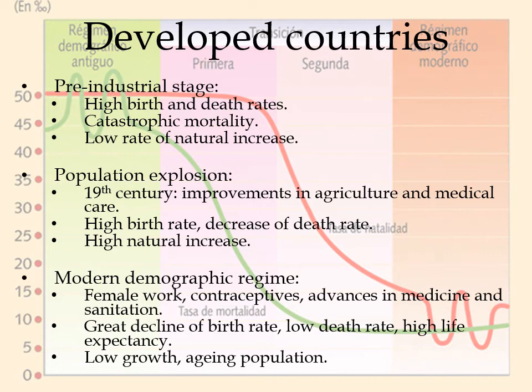The pre-industrial stage is called that way because it's before the industries, before the factories, the medical advances, and so on. The birth and death rates were both very high. They had a lot of catastrophic mortality, so they were affected by wars, illnesses, and so on.